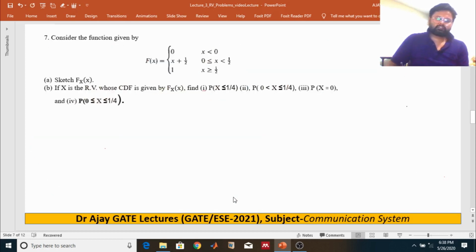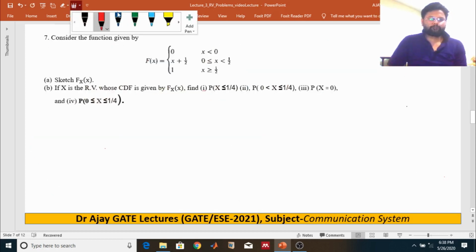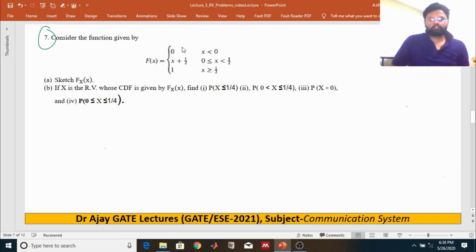Now moving to the next question. We have a cumulative distribution function F of x that has been given. The first question is to sketch this cumulative distribution function, and correspondingly we have to find the probability.